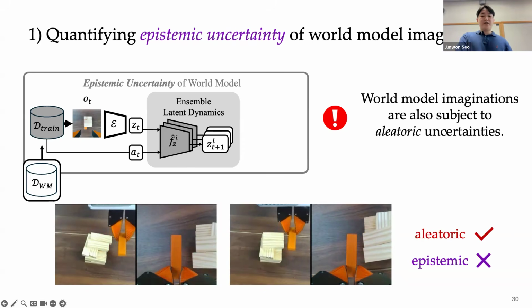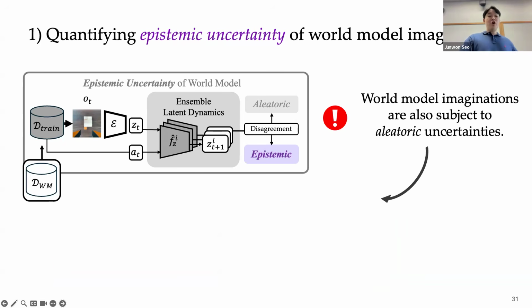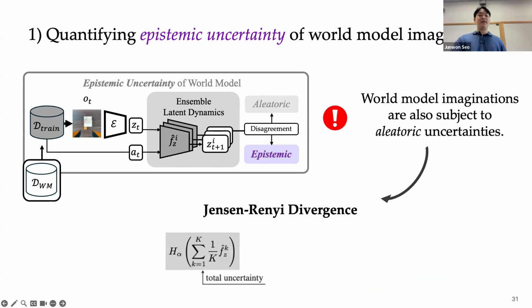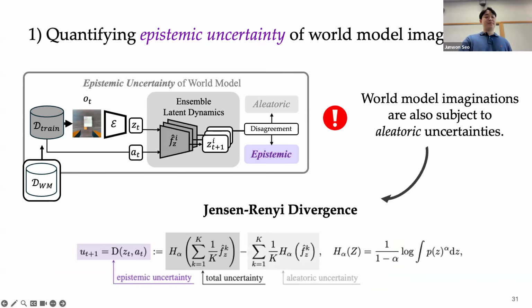So if our uncertainty quantification conflates these two sources of uncertainty, the resulting safety filter may become overly conservative, simply rejecting any uncertain scenario even when it is still in distribution. So therefore, our goal is to disentangle epistemic uncertainty from aleatoric uncertainty. And to achieve this, we adopt the Jensen-Rényi divergence, which first quantifies the total predictive uncertainty of the world model and subtracts the aleatoric component, leaving only the epistemic uncertainty part. In general, this computation is intractable and requires Monte Carlo sampling. But when alpha equals 2, there exists a closed-form solution, making the computation efficient.